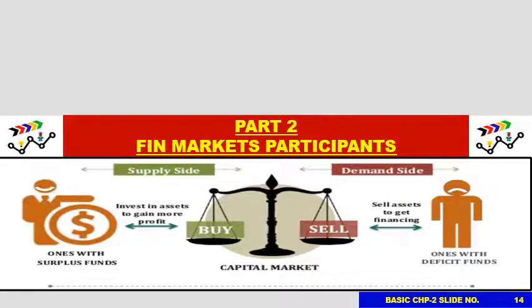We come to the second part, that is financial market participants. Now I already told you who all are financial market participants. Anybody who buys and sells inside a capital market or a financial market is known as a financial market participant, or in short, market participant. So this is a photograph just as a representation of what exactly constitutes market participants. We are one of the entities in the market who form the market ecosystem. The market ecosystem is formed by all the entities along with the infrastructure.